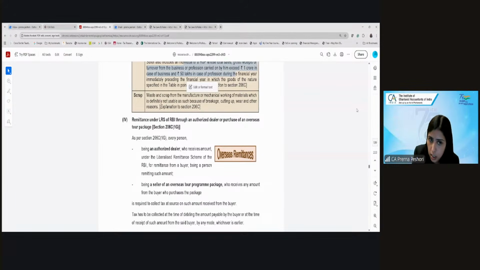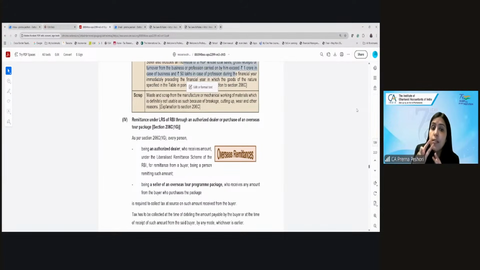So every authorized dealer who receives the amount in their LRS for remittance from India to outside India, or any seller of the overseas tour program package, booking.com, Make My Trip.